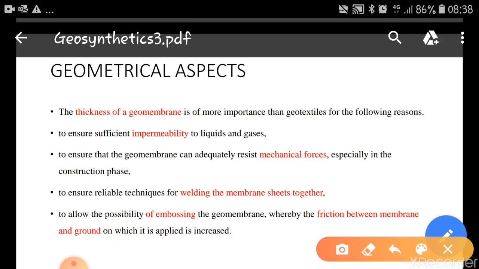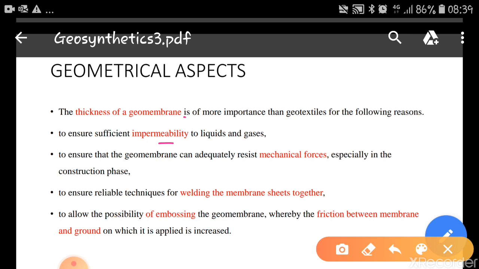The thickness of geomembrane is of more importance than geotextiles for the following reasons. It ensures sufficient impermeability to liquid and gases. Okay, when we have sufficient thickness, it will act as an impermeable barrier, so that it doesn't allow the liquids or gases to pass through. These geomembrane sheets are used as an impermeable barrier, so that it doesn't allow water, liquid or gases to flow through them.